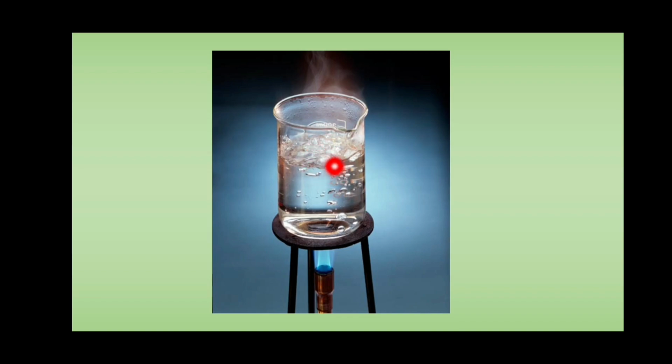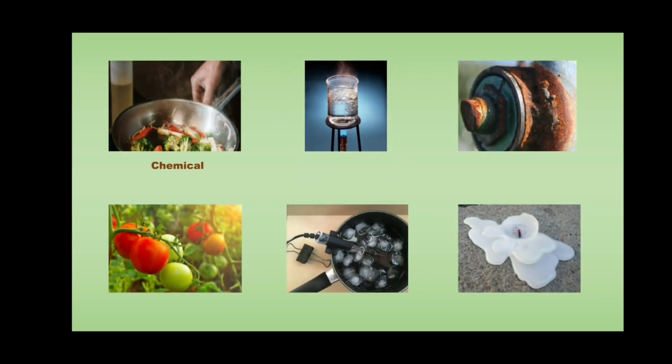In this process, no new products are formed, since both water and vapor are chemically represented as H2O. Properties of the original substance are not altered in this case, and hence boiling of water is a physical change.